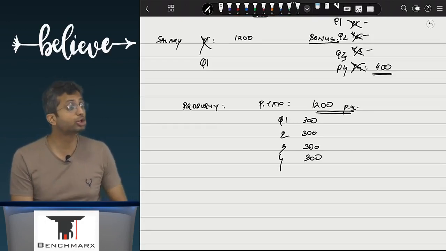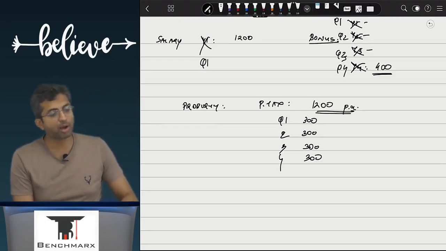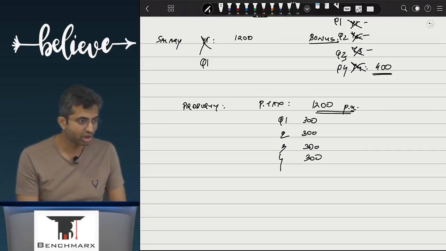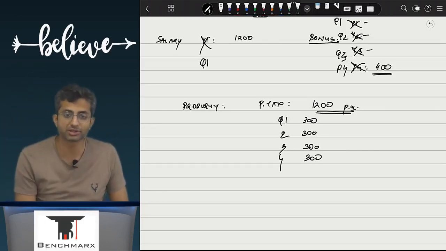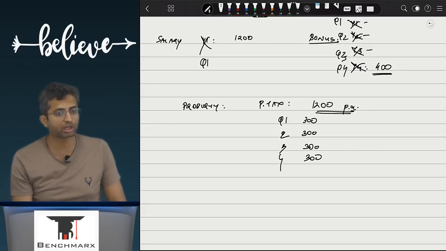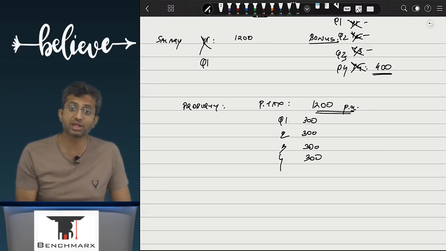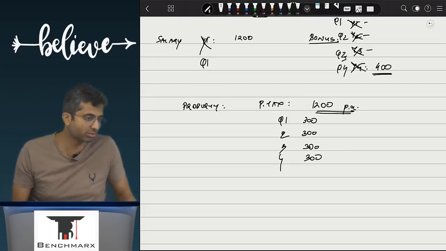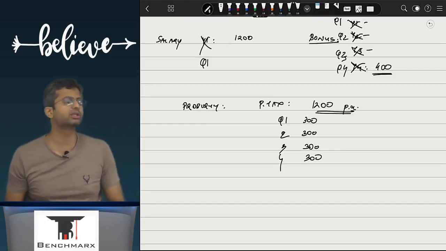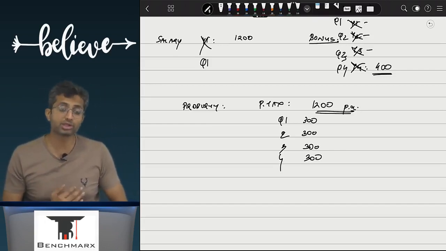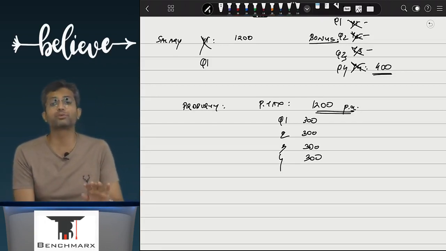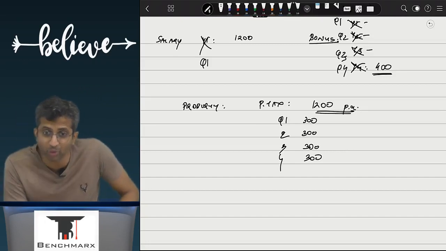Or let us say you win a huge lottery. You go and win 7 crores in KBC. You win a huge lottery, for example. Will you recognize it as an income in the current year, or will you spread it over 3 or 4 or 5 years? Current year. No, but this is a very big income. So what? Recognize incomes as and when they are earned. You have earned it. It may be an extraordinary income, it may be of a huge quantum, but if you have earned it, you have to recognize it in that year. Well, if there were 4 quarters, can you spread that KBC income over 4 quarters? No, if you can't spread it over 4 quarters, you can't even spread it over 4 years.